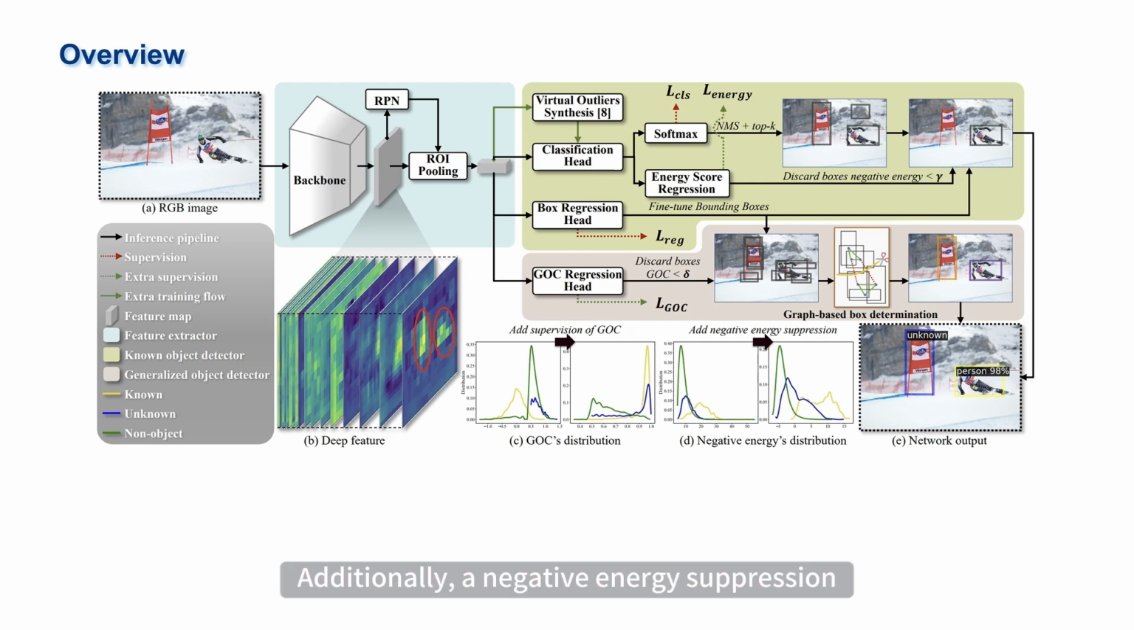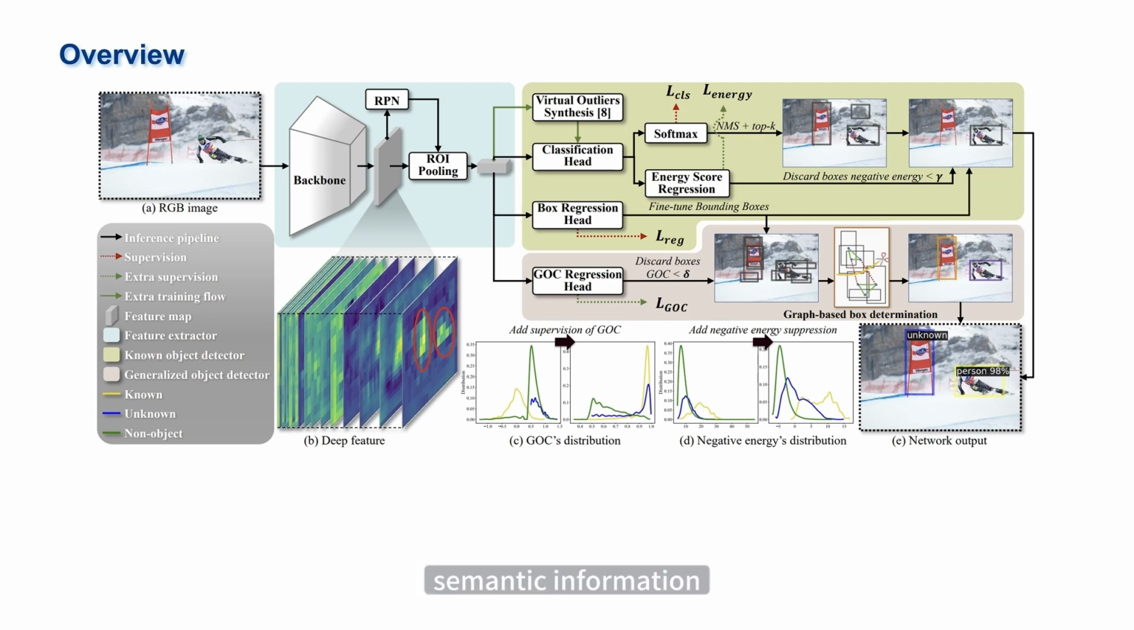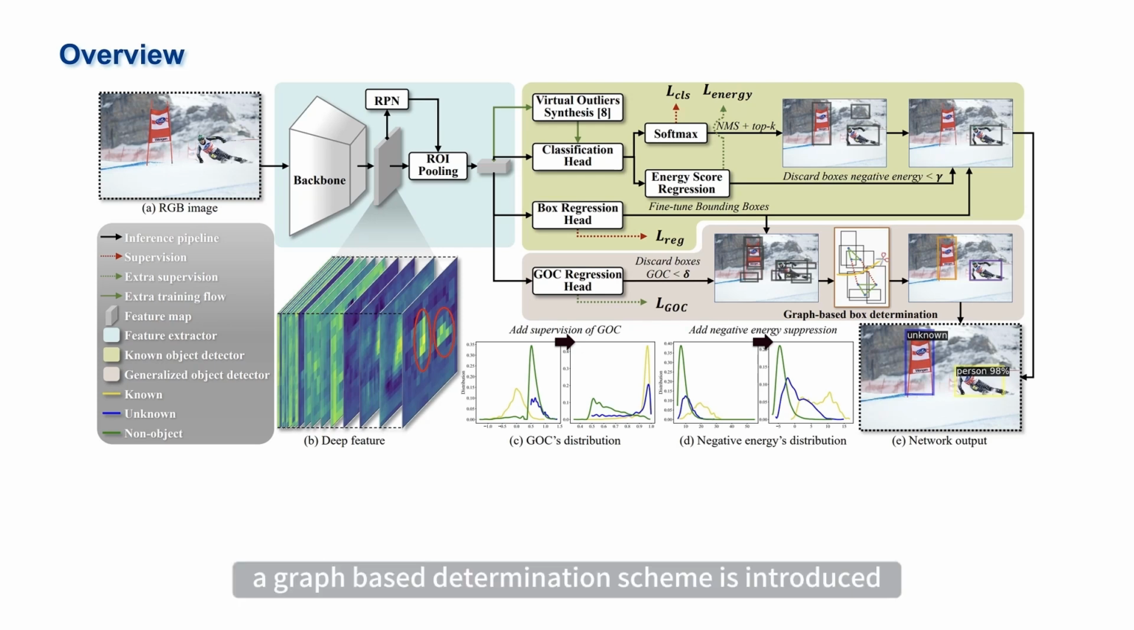Additionally, a negative energy suppression loss is proposed to further suppress non-objects in the background. To overcome the challenge of lacking semantic information for unknown objects during inference, a graph-based determination scheme is introduced to replace non-maximum suppression. Furthermore, this paper presents the unknown object detection benchmark. Experimental results demonstrate that the proposed method significantly outperforms existing methods.